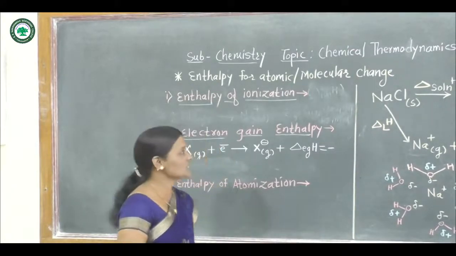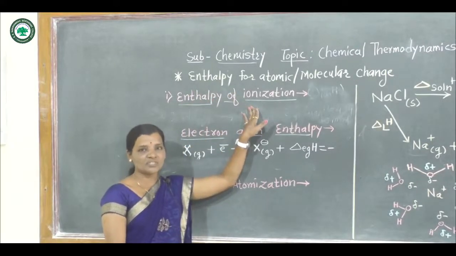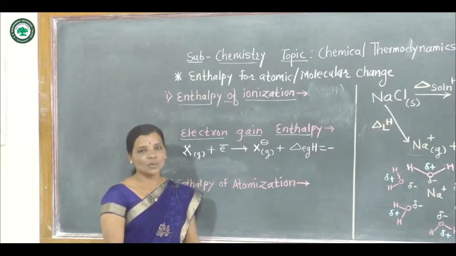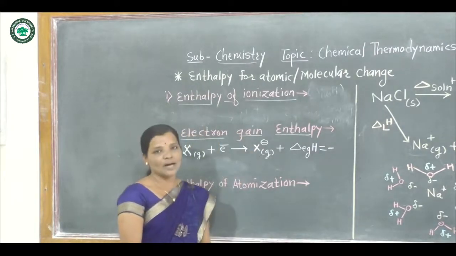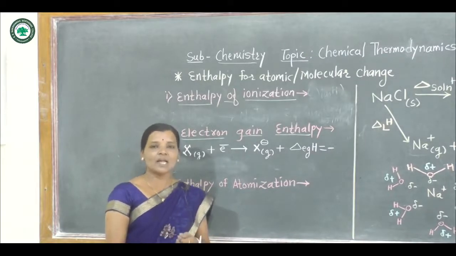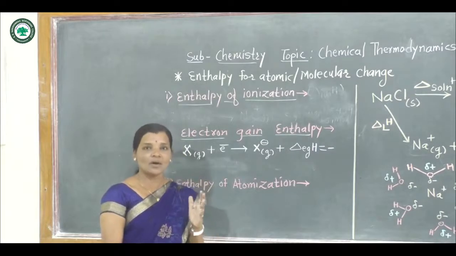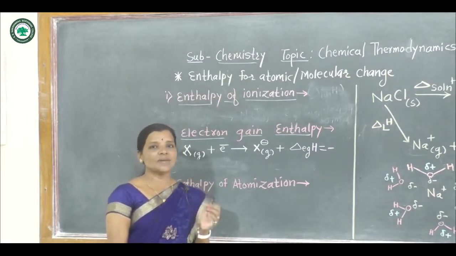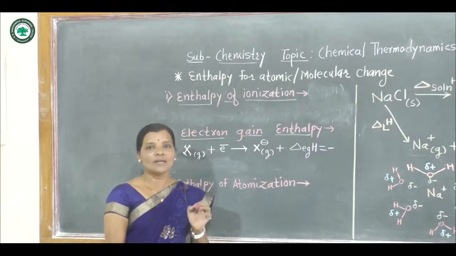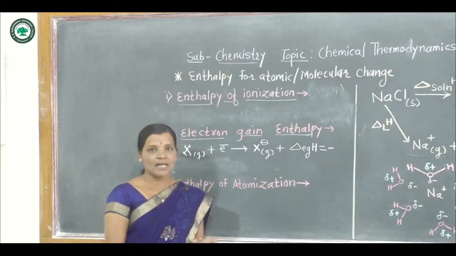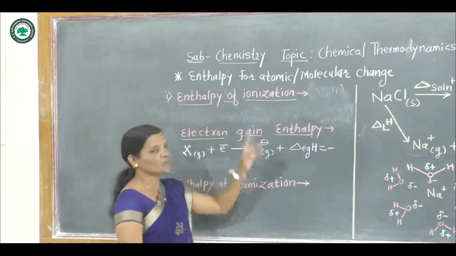Today we are going to see the concept of enthalpy for atomic or molecular change from the topic chemical thermodynamics. Now let us see first one, enthalpy of ionization. Now what is enthalpy of ionization? Enthalpy change accompanying when 1 mole of gas phase atom is converted into 1 mole of gas phase ion form, and that corresponding enthalpy is called as enthalpy of ionization.